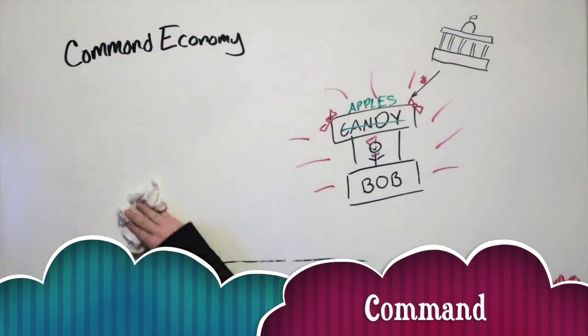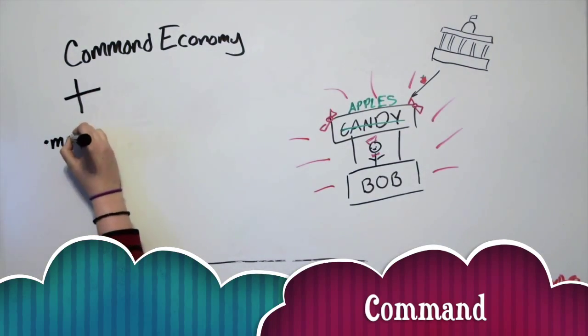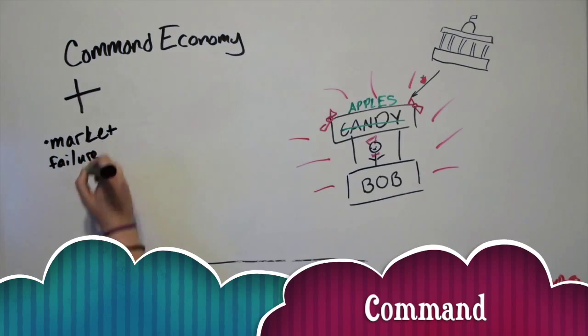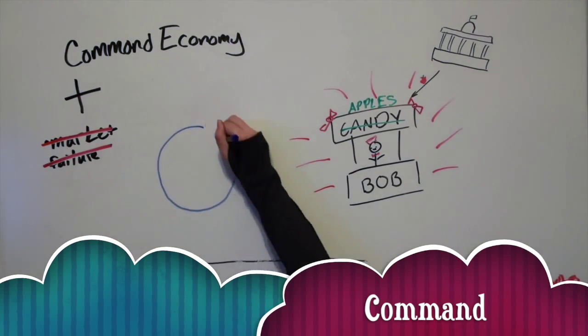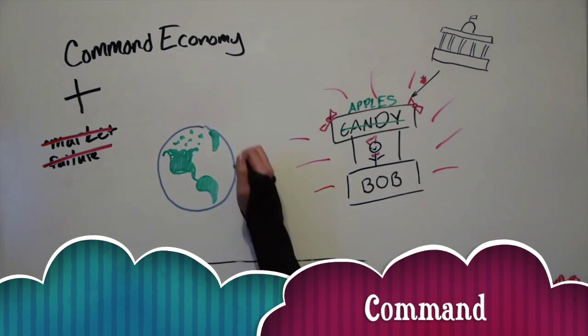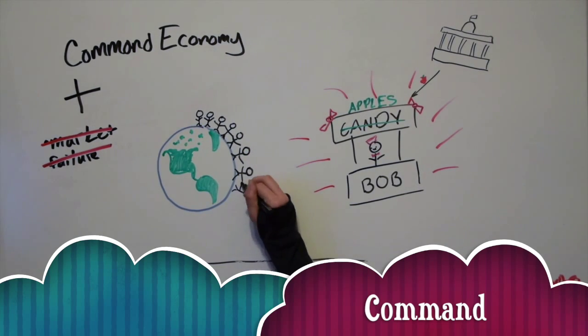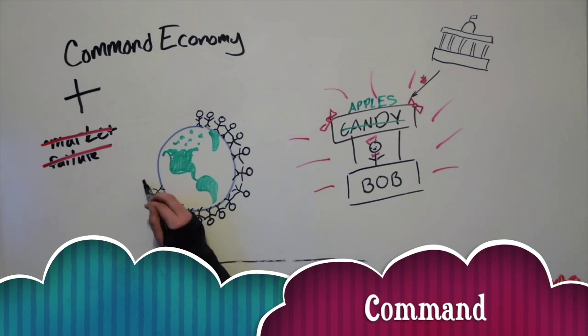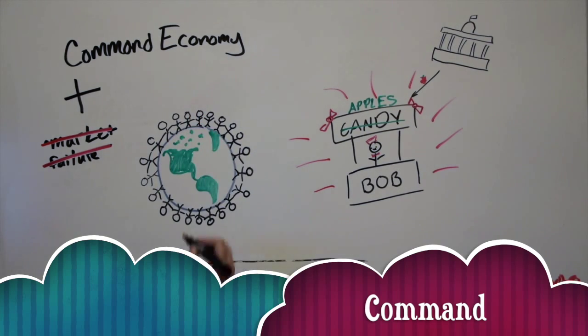at a low price. The advantages of a command economy include enabling the government to overcome market failure and inequality, as well as creating a society that maximizes social welfare rather than profit. Command economies can also prevent mass unemployment and abuse of monopoly power. They can produce goods which benefit society and ensure everyone has access to the basic necessities.